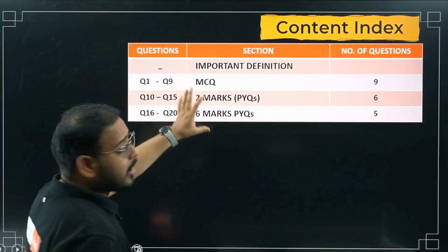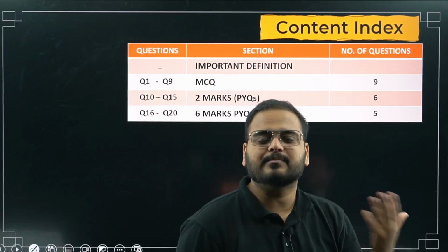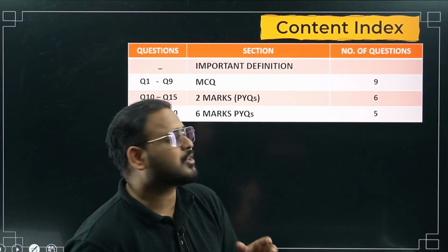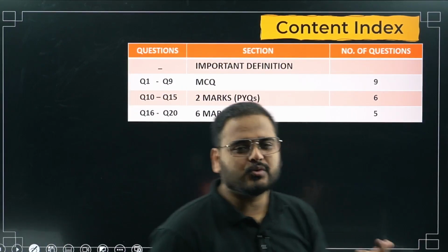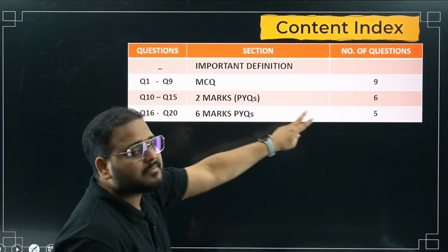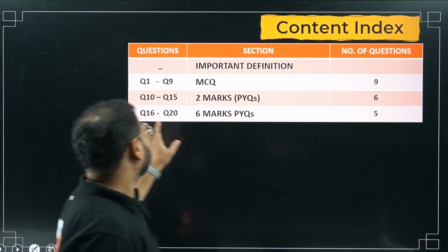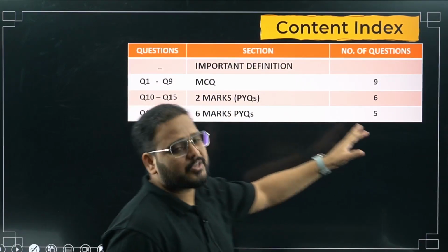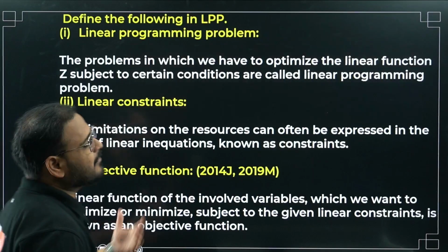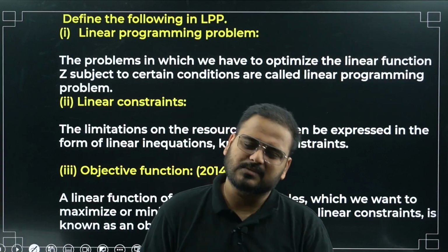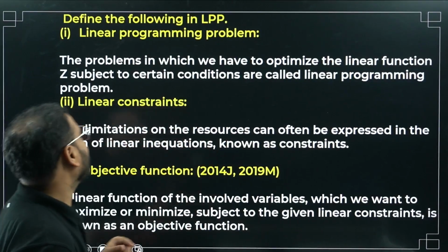Again, all PYQs only. Some questions I've taken as MCQs because your PYQs don't have that many MCQs, so I wanted to solve some MCQs. That's why I've taken some MCQs from the HOTS category or some normal MCQs. So a total of 9 MCQs. Then questions 10 to 15 are 2 marker PYQs, and the last 16 to 20 are 6 marker PYQs, a total of 5 questions. I hope this is clear. 6 marks has more weightage, that's why I've taken more 6 marks questions. I'll solve all of it for you, and I'll give you one also as homework.